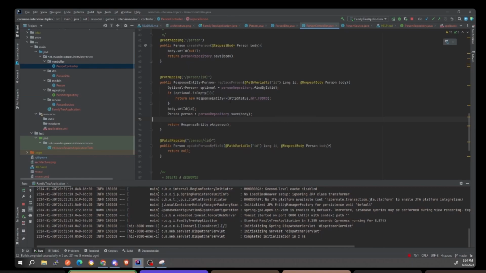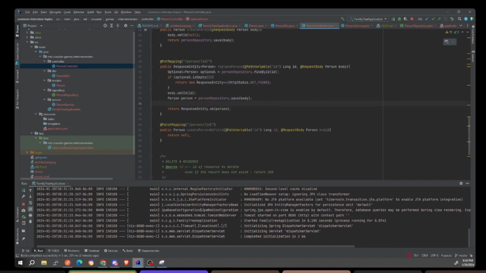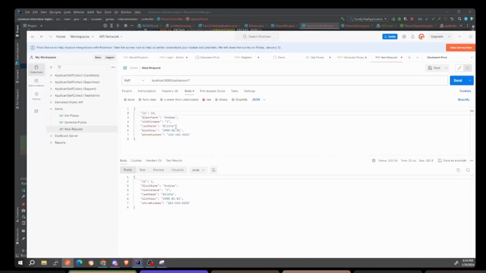This is the put mapping. A lot of logic in here. All right. Next is going to be patch. So I want to show you something else real quick. If I take out the last name and I try to save here, notice how the last name is now set to null.